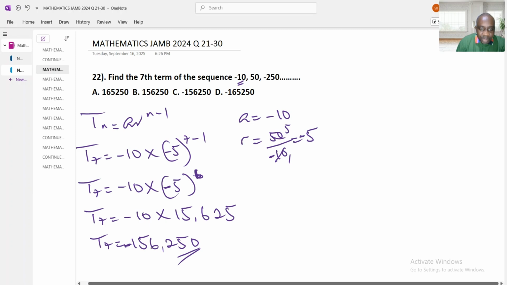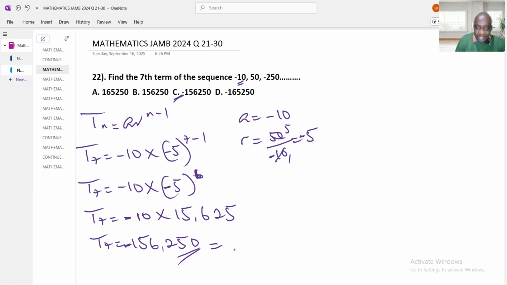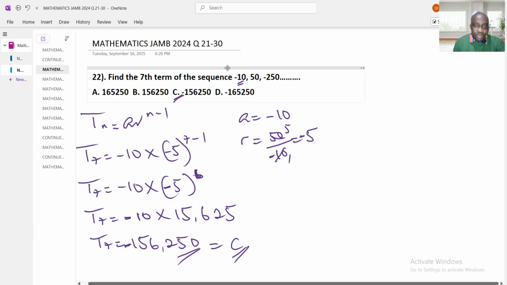Yes, do we have minus 156,250? No, this is not. C. Our final, the option C is the final answer. Minus, because it has negative, because of this minus 10 that we use to multiply it, that gives us the minus. So our final answer is C. Let's move to the next question.